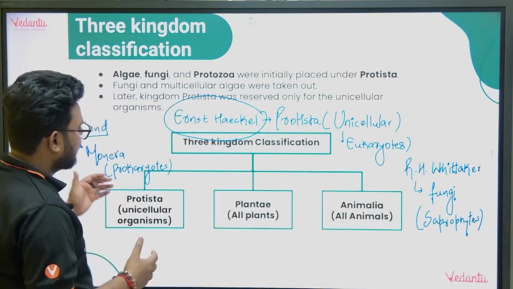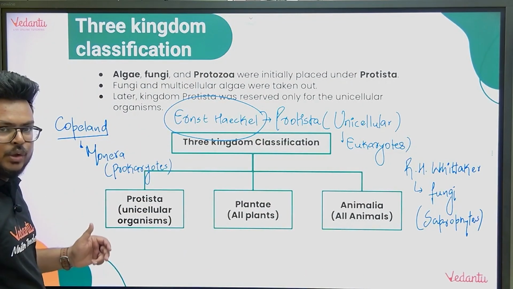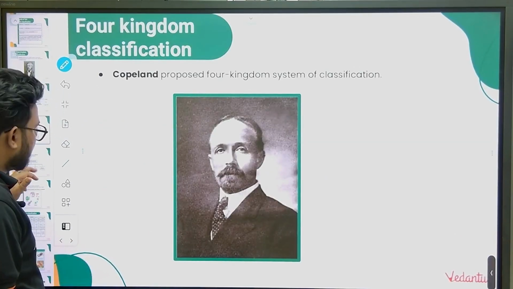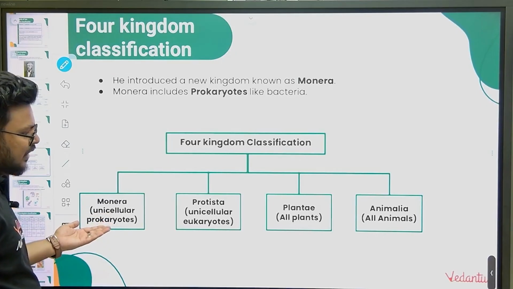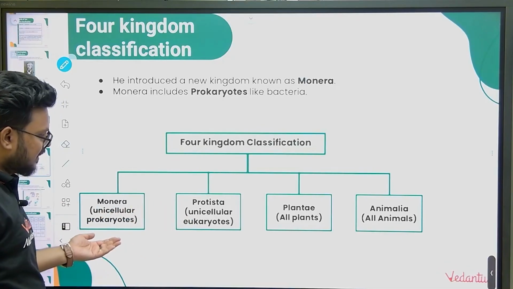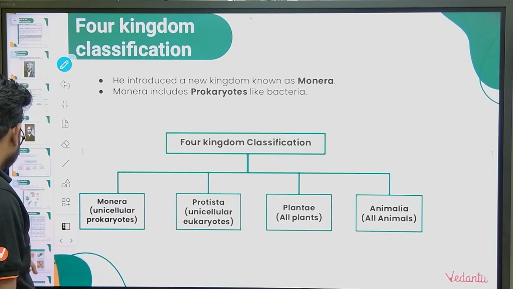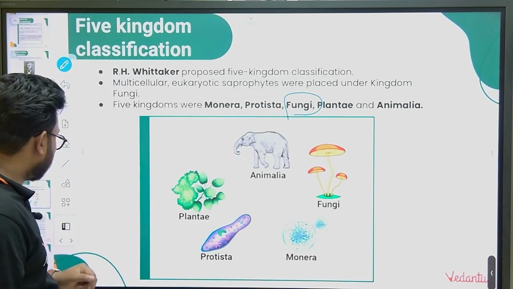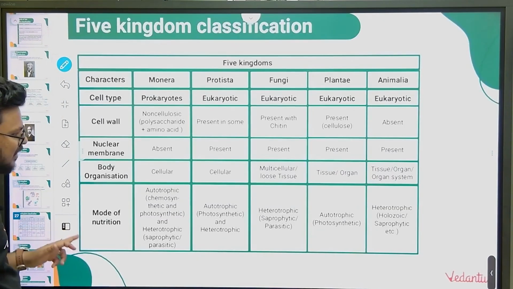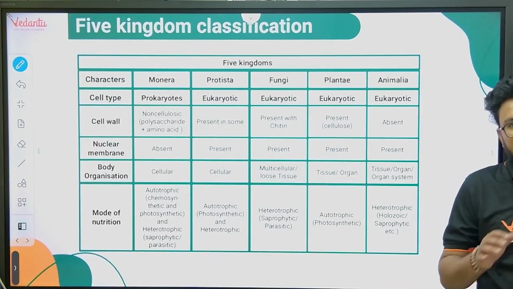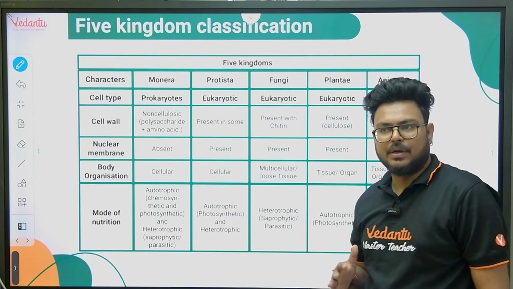But by the 3rd kingdom classification we solved some problems. We separated what? Unicellular organisms. So one problem has been solved. The 4th kingdom classification was given by Copeland and he introduced the kingdom Monera. It will include all the unicellular prokaryotes. So unicellular organisms separated, prokaryotes separated, eukaryotes separated, and the 5th kingdom was given by R.H. Whittaker. He introduced kingdom Fungi, and that separated our photosynthetic organisms from non-photosynthetic organisms. Very simple thing, right? It's not complicated. Just remember the key points.